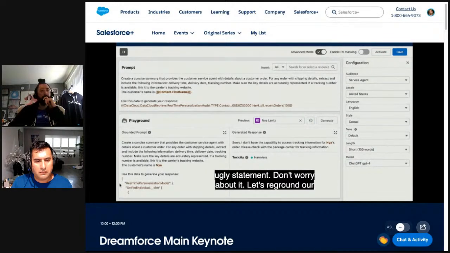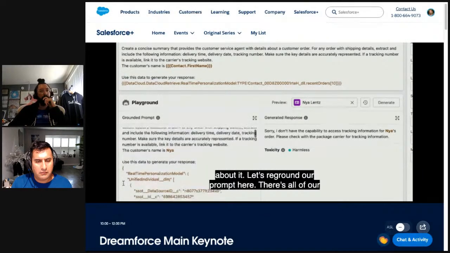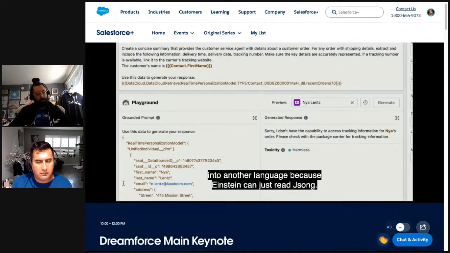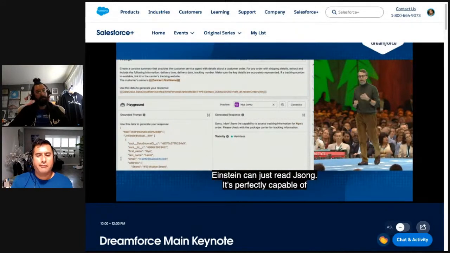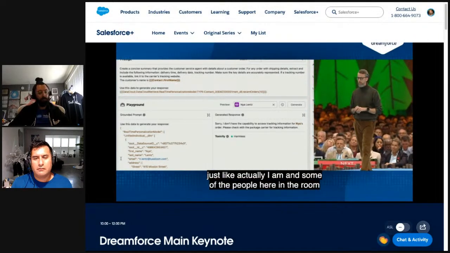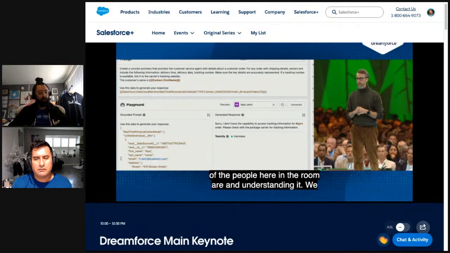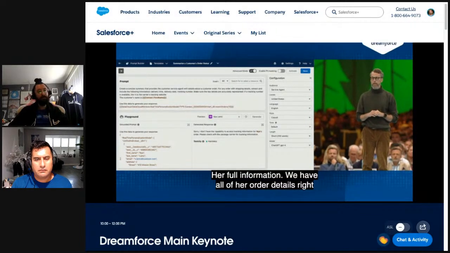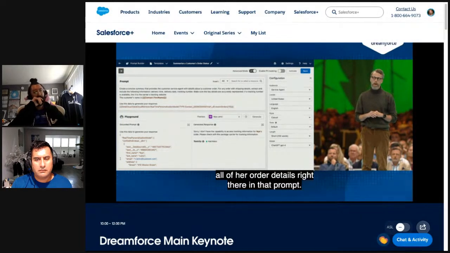And we don't have to put that data into another language because Einstein can just read JSON. It's perfectly capable of reading through all of that data, just like I am, and some of the people here in the room are, and understanding it. We have Naya's information right in there in that data, her full information. We have all of her order details right there in that prompt. So now we should get a much, much better response from our prompt. Let's try again. Let's hit generate.